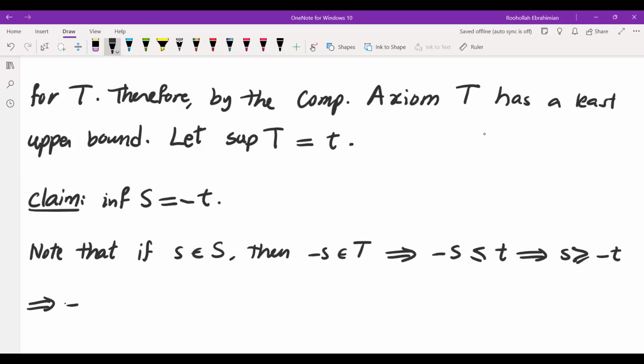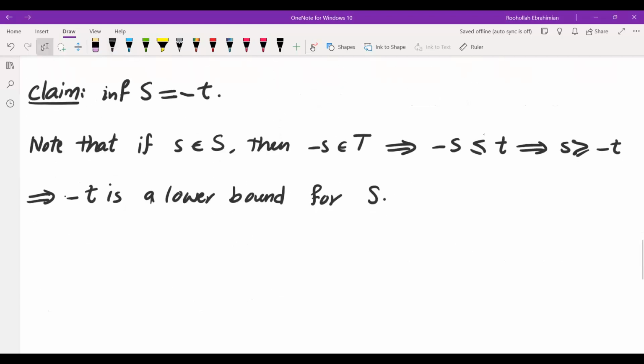So that means negative t is a lower bound for S. So we showed that negative t is in fact a lower bound for S. The next thing we need to do is to show that nothing more than negative t is a lower bound for S.